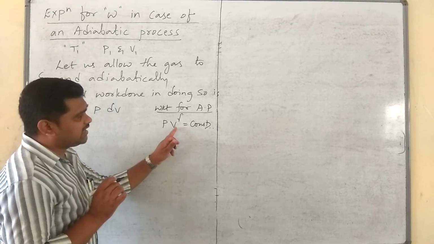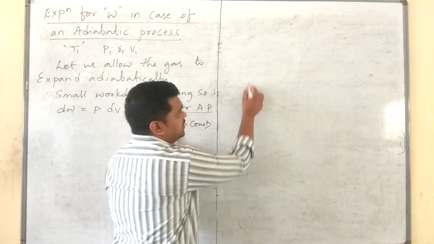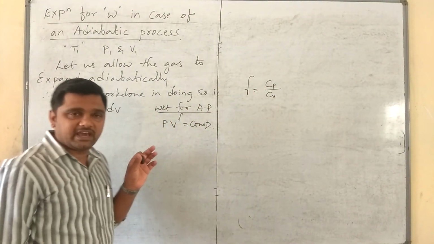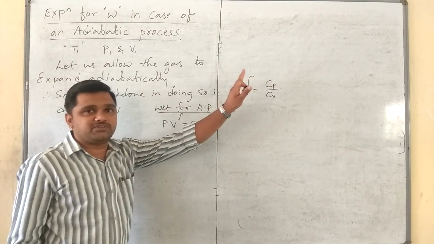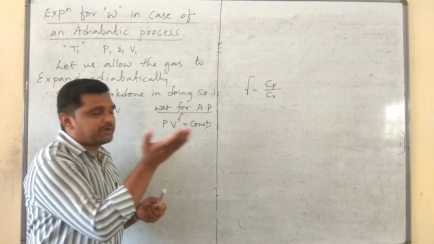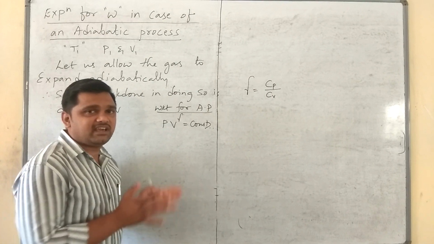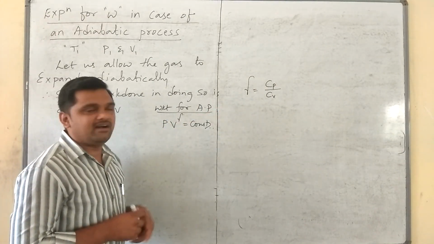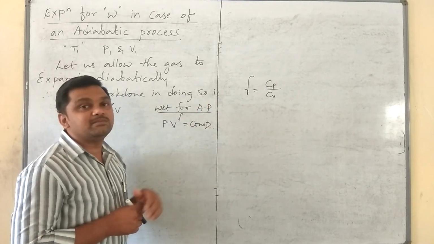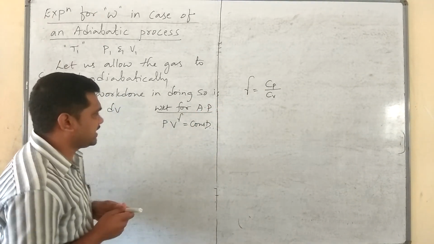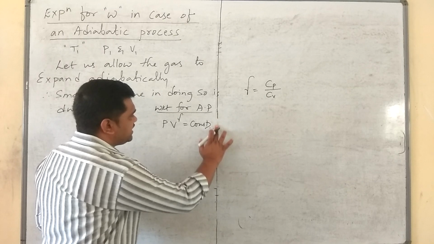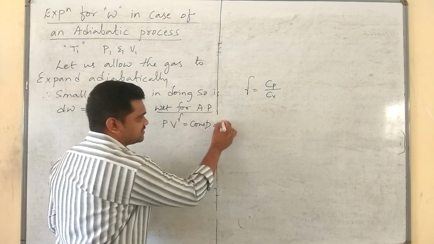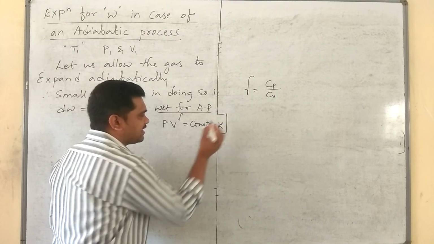Gamma means the ratio of specific heats, that is Cp to Cv. The ratio of specific heat capacity at constant pressure to the specific heat capacity at constant volume is regarded as gamma. Its another name is atomicity. Next, here P V^gamma is equal to constant. I can take that constant as some capital K.